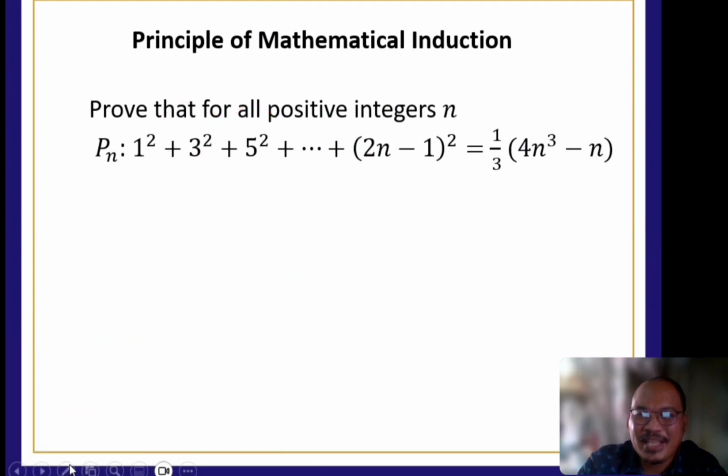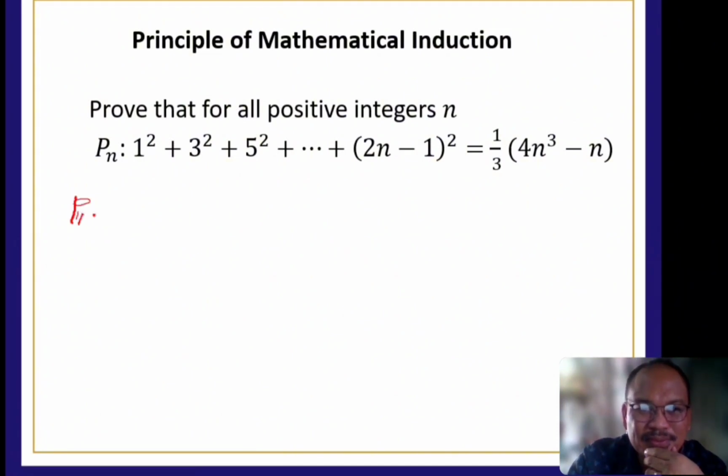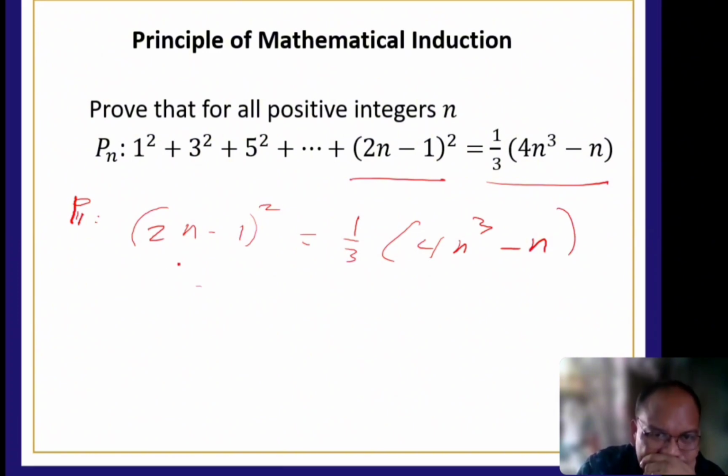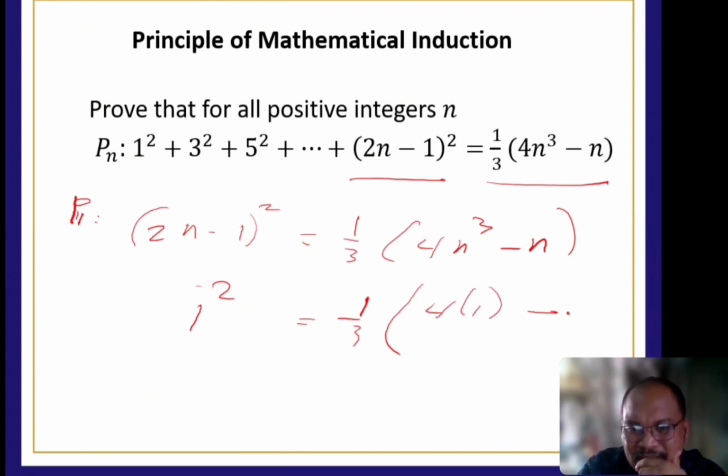Mag-declare muna ako, no? Now, assume now that P sub 1 is true. Okay. Ang pagpuprove niyan, ito lang sa ito. Okay. So, 2n minus 1 squared is equal to 1/3 or n cubed minus n. So, 2 times 1, okay na, 1 squared na to. No? So, 1/3 tapos, ano to? 4 times 1 minus 1. Tama? So, 1/3 times 3.